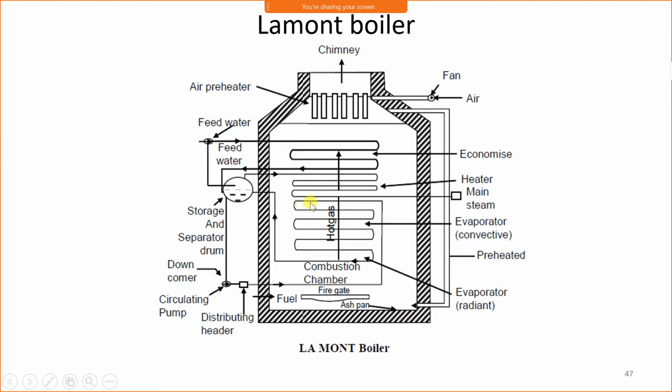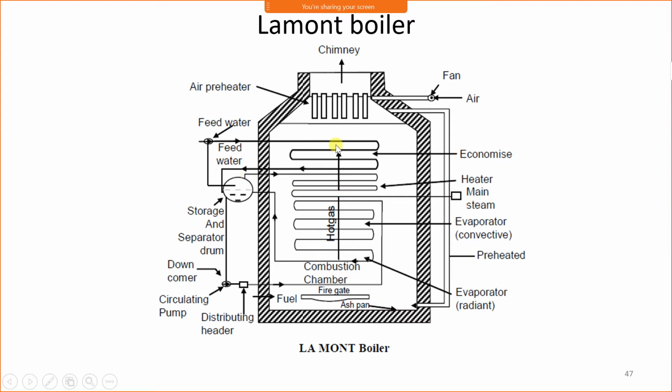That steam is again stored in the storage and separating drum, where it is separated and collected at the top portion of the drum. Now this steam is supplied to the superheater, where it gets superheated, and the superheated steam is supplied to the turbine.